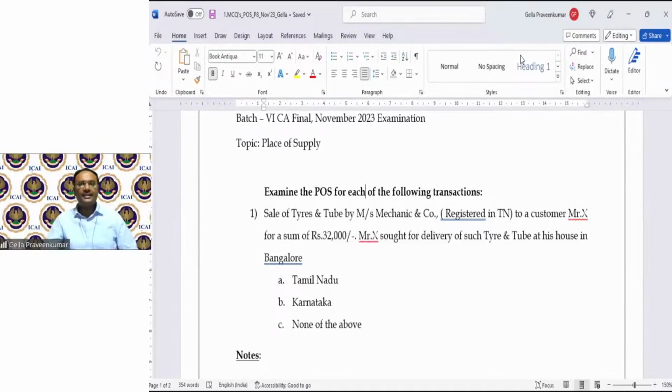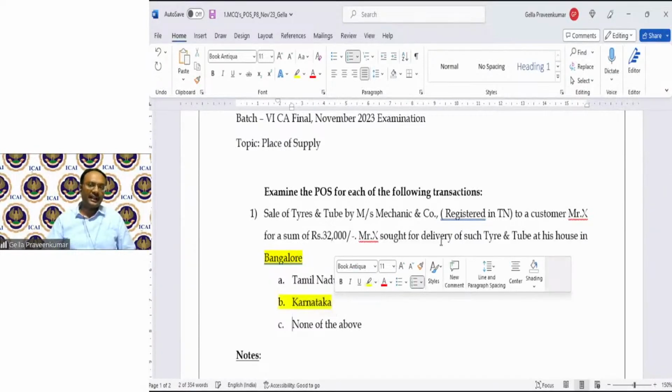Now, the right answer for this particular question is that the delivery, the movement of goods, is getting terminated at Bangalore. So here, termination of goods movement. When the supply happens, is the supply involving movement of goods? Answer is yes. When there is movement of goods, section 10, subsection 1, clause A has to be applied. Where is the termination happening? In the state of Karnataka, that is Bangalore. Because the movement is terminating in Bangalore, my place of supply happens to be Karnataka. This is your right answer.